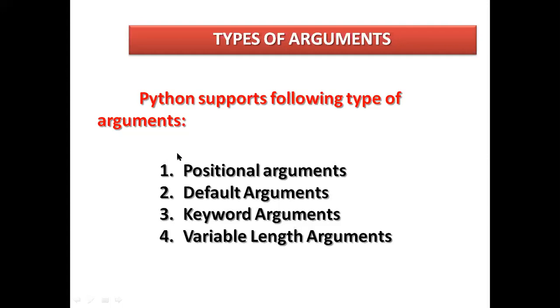I gave a previous example of a default. Keyword arguments means you are using keywords. And variable length argument means it takes the variable length of the values you are assigning. The best example I have given you is the factorial, where I assigned n as 5. That is the length of the variable arguments.